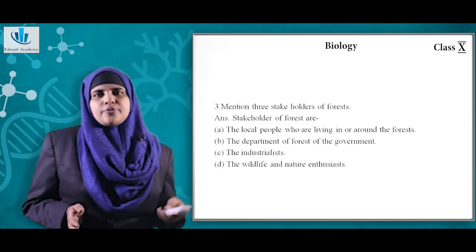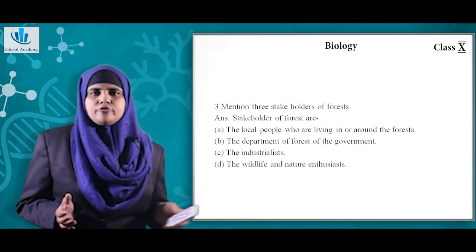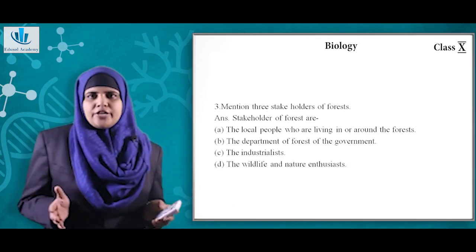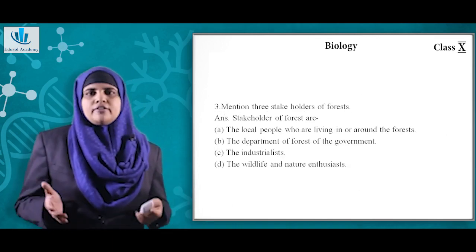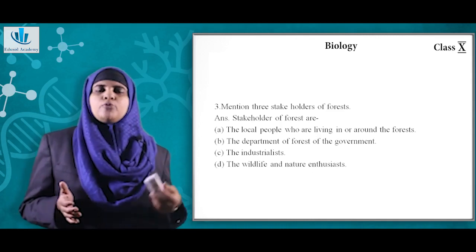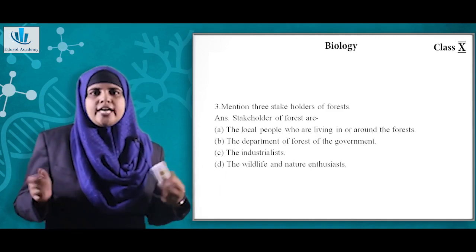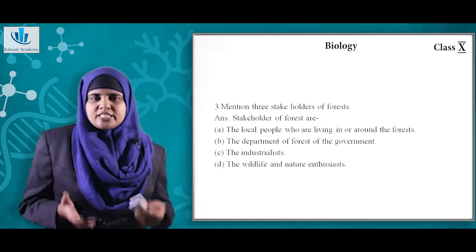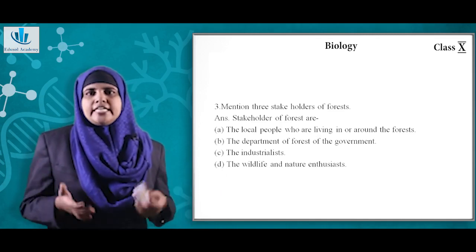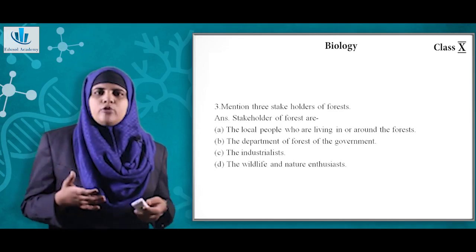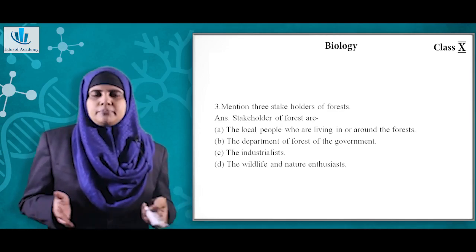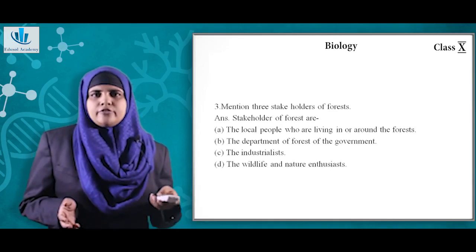Now coming to the next question, mention 3 stakeholders of forest. So in the NCERT, they have mentioned 4 stakeholders. So these are, first, the local people who are living in and around the forest. Then there is the Department of Forest under the respective state governments. Now the industrialist is also there, and now the wildlife and the nature enthusiast. So these are basically the stakeholders of forest.